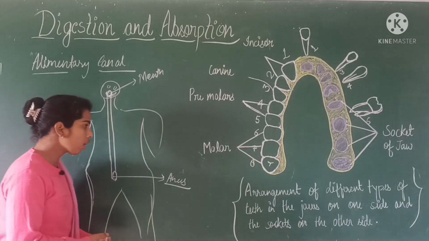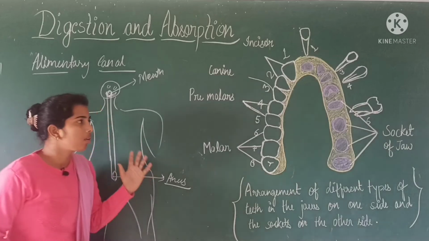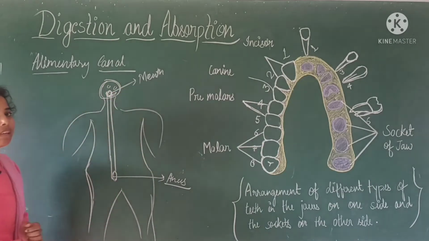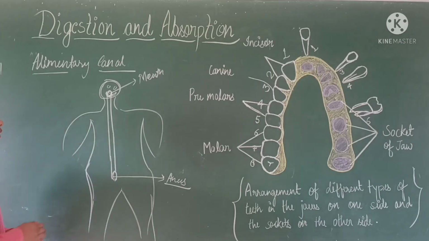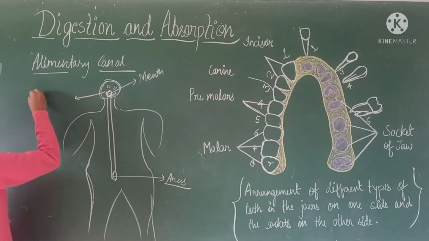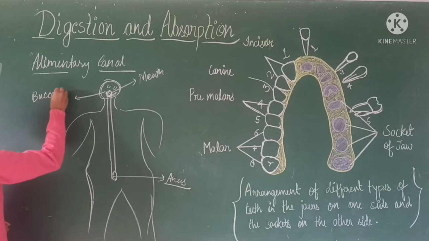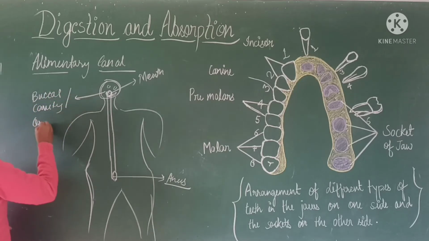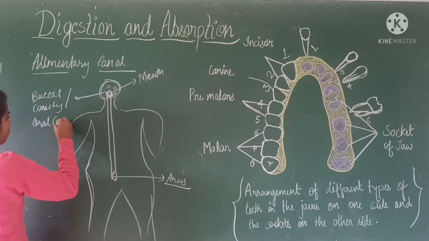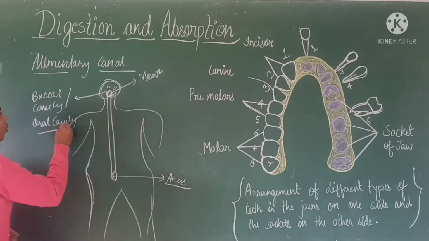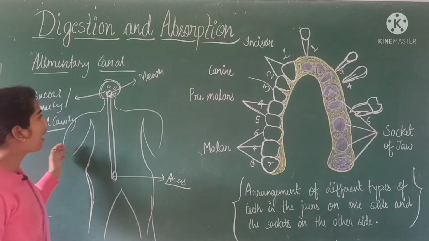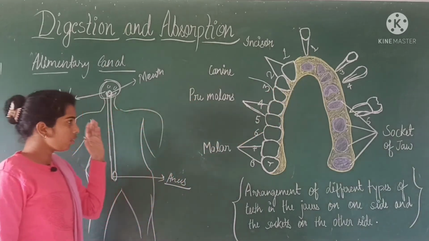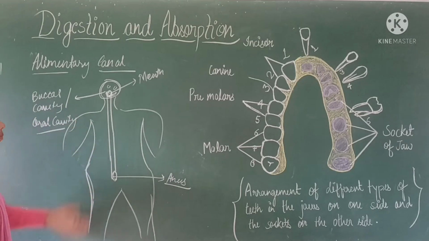Now, our mouth leads to the oral cavity, or the buccal cavity. The oral cavity has a number of teeth and a muscular tongue.